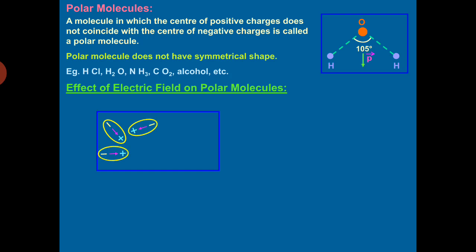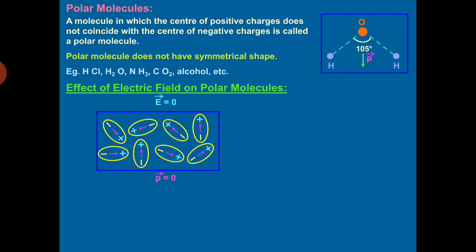Initially, all the molecules inside a polar dielectric are randomly oriented. As you can see, some have dipole moment from minus Q to plus Q towards the right side, some towards the left side, some in the upward direction, and some in the downward direction. And the external electric field E vector is equal to 0. It means no electric field is applied to it.